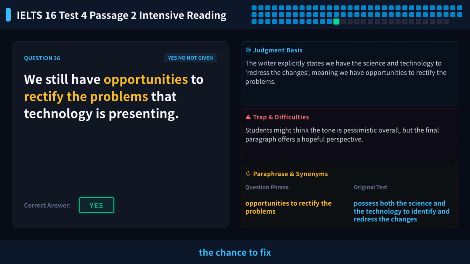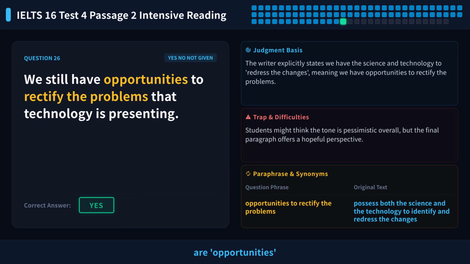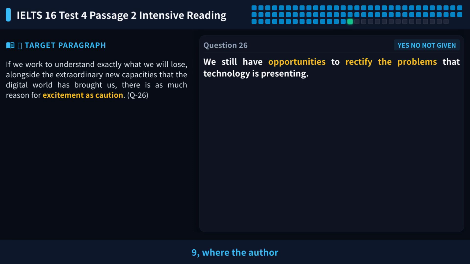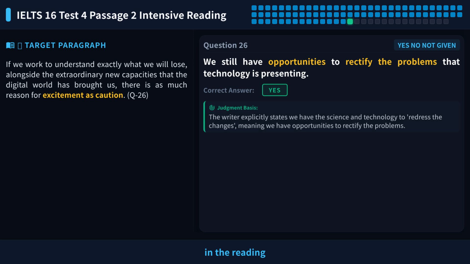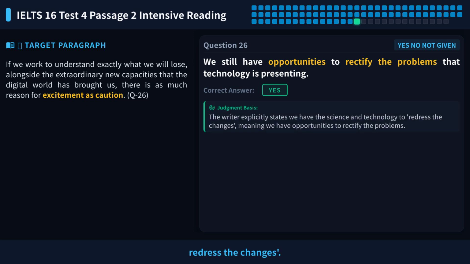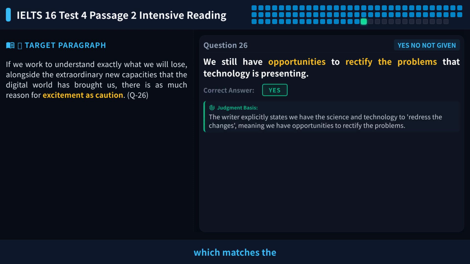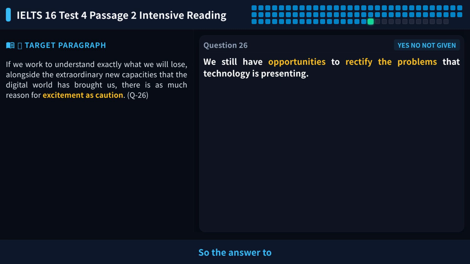We still have the chance to fix the problems that technology is causing. The core clue words in the statement are opportunities and rectify the problems. We locate paragraph 9, where the author discusses changes in the reading brain. The author says we have the science and the technology to identify and redress the changes. The author clearly states we have the ability to fix the problems, which matches the statement exactly. So the answer to question 26 is yes.